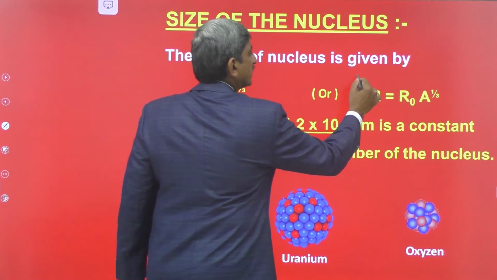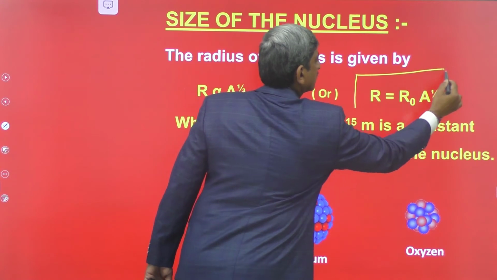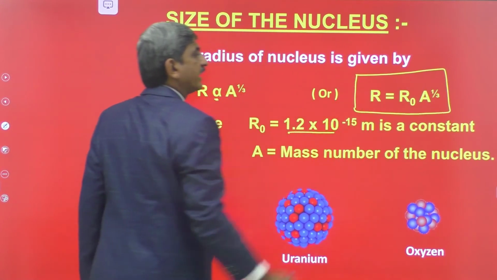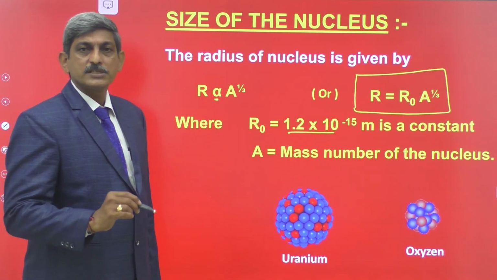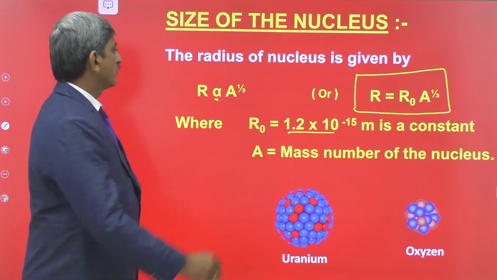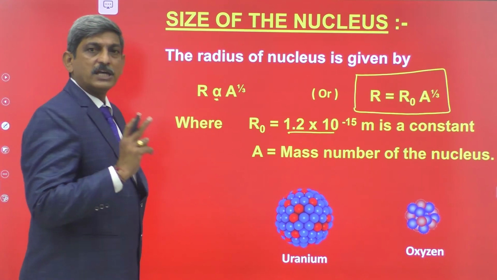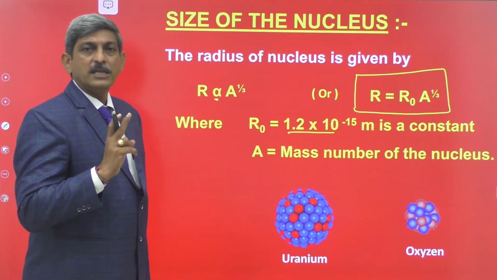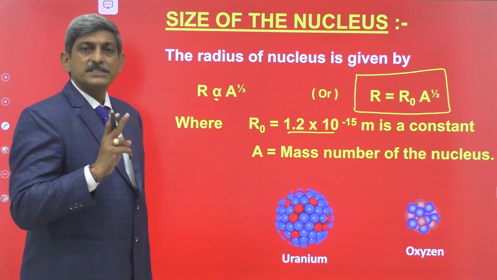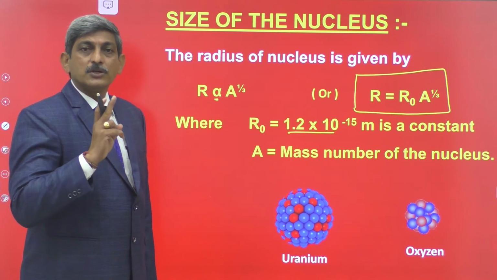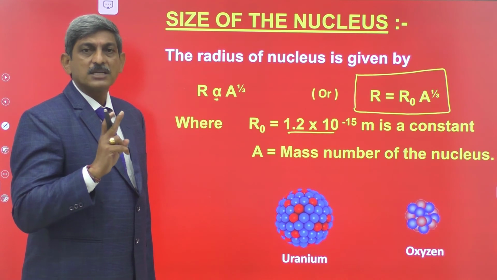So this gives the formula for the radius of the nucleus of any atom. From this we conclude that the radius of any nucleus is directly proportional to the cube root of the mass number of that element.